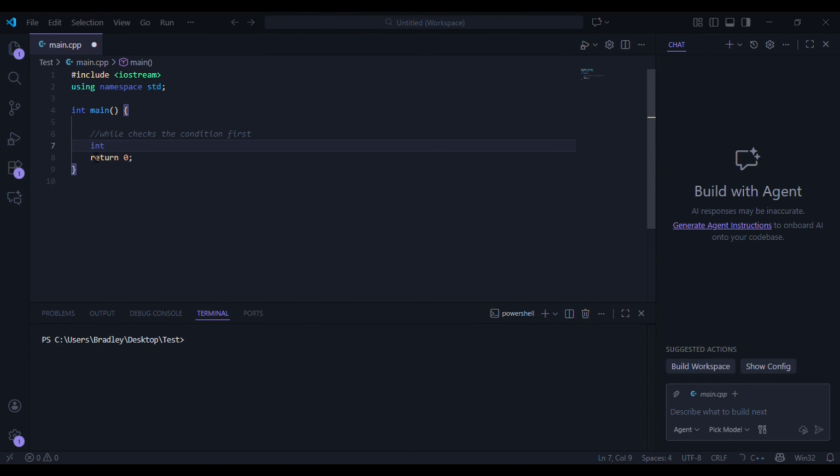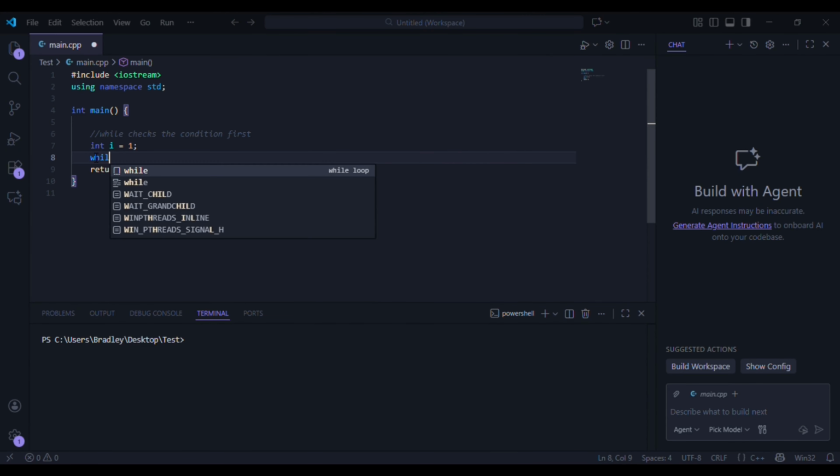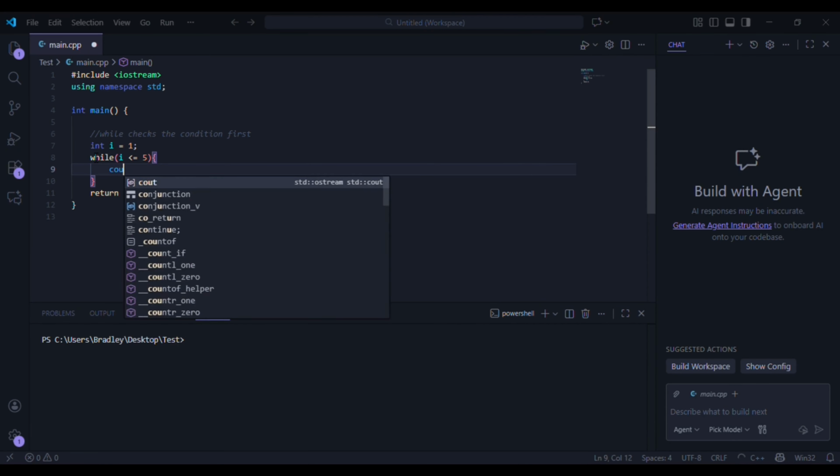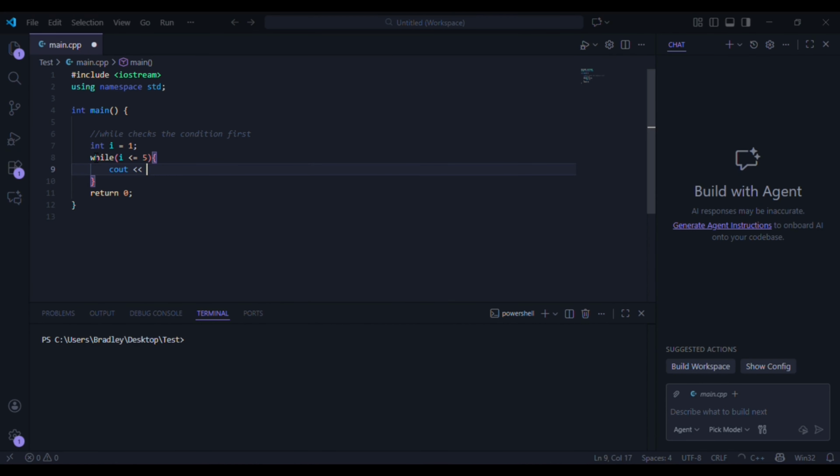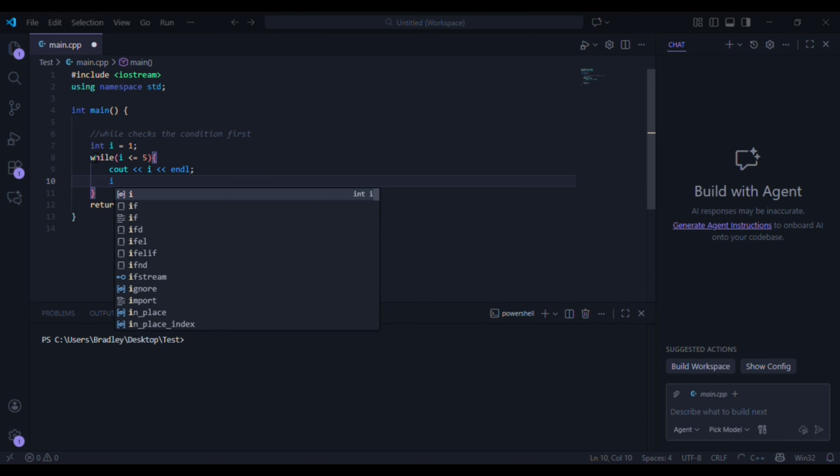Let me declare an integer i and initialize it to 1, right? And then I want to do my while loop. I want to evaluate i, right? So when i is less than or equal to 5, then I want i to be printed on the screen, right? So I'm going to do cout i, endl, right? And then I want to increment i. Otherwise, we're just going to be stuck in this loop forever, right?